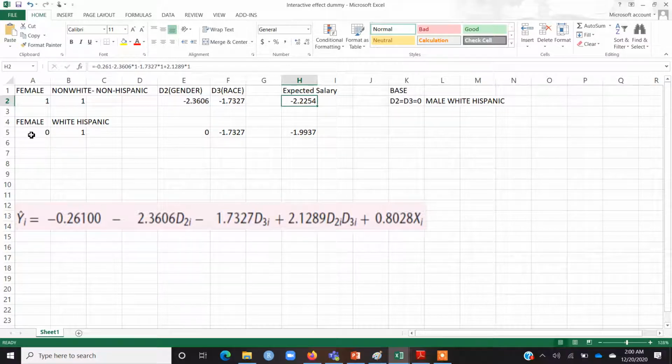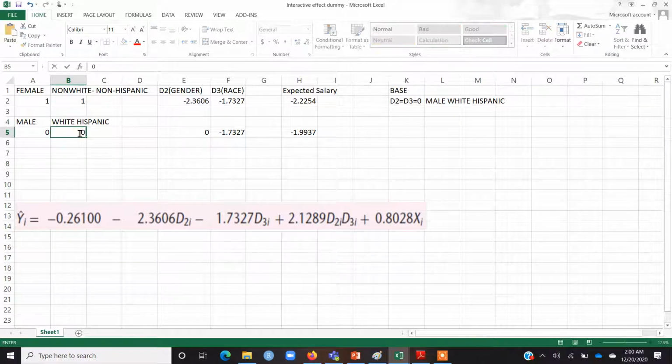Now if I were to compare with someone who is male and white Hispanic. If the person is male, then the gender dummy is 0. White Hispanic, then the race dummy will be again 0, right? Because how I defined it, the gender dummy is 1 for female and the race dummy is 1 for non-white, non-Hispanic. So this is actually my base category.